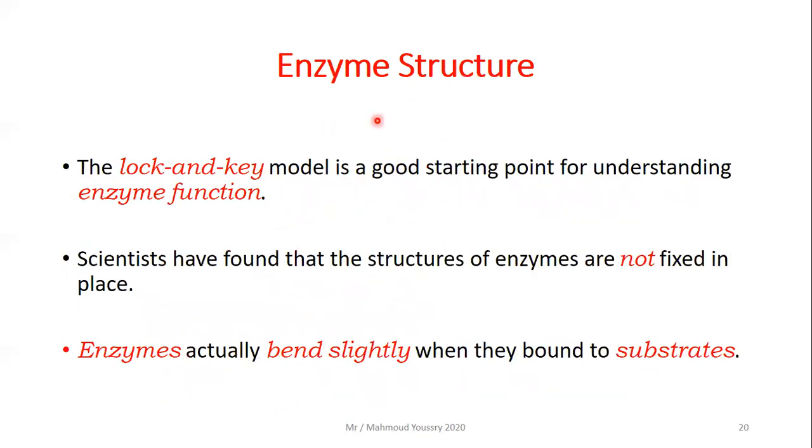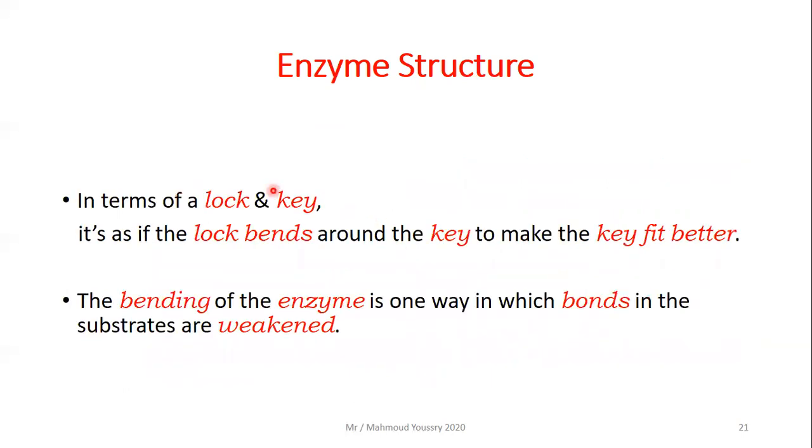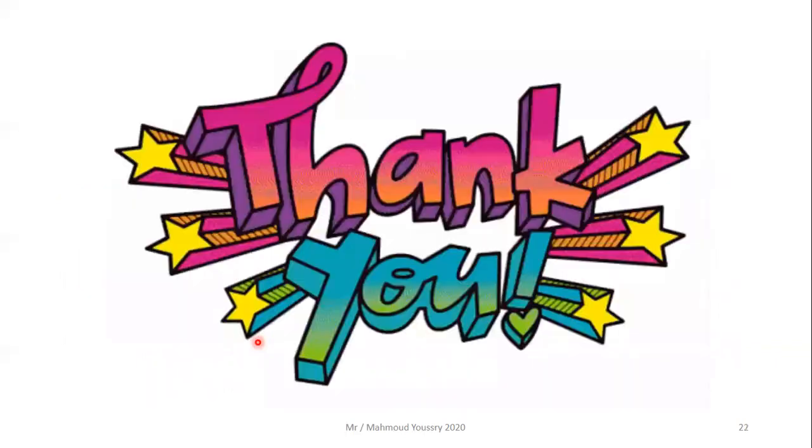The lock and key model is a good starting point for understanding enzyme functions. The scientists have found that the structures of enzymes are not fixed in place. Enzymes actually bend slightly when they bind to substrates to stretch their bonds more. In terms of a lock and key, it is as if the lock bends around the key to make it fit better. The bending of the enzyme is one way in which the bonds in the substrates are weakened to lower the activation energy of the chemical reaction.